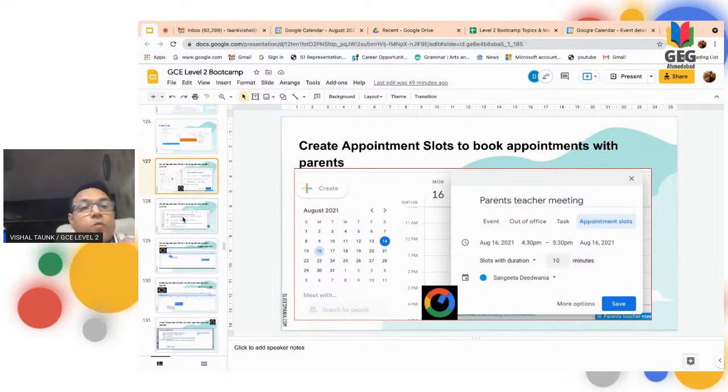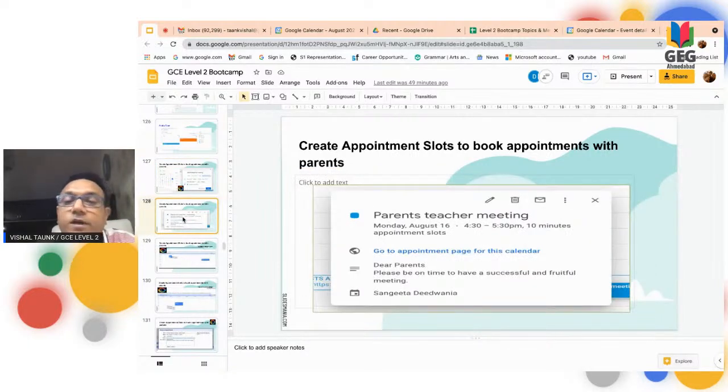Here we have to do one thing. If you want to send this to the parents, there is no need to add any guest, because if you add a guest, it means you are sharing that slot with someone else also, and they are also going to get information about it. So no need to put any guest here, because we are sending this to the parents, and the parent is going to select the slots.